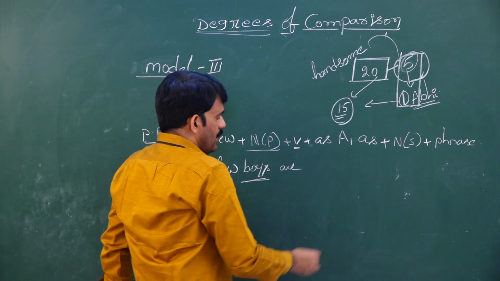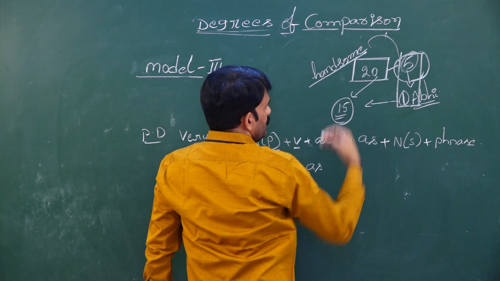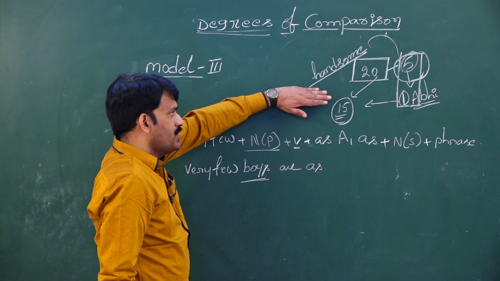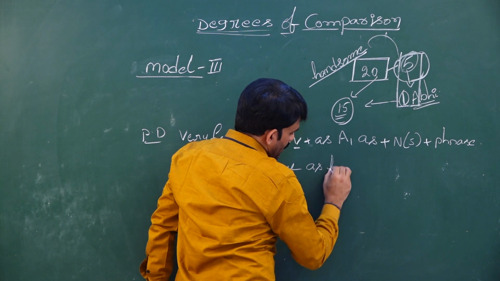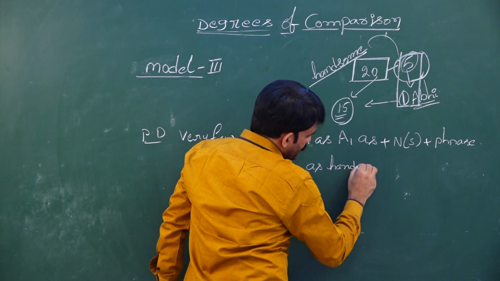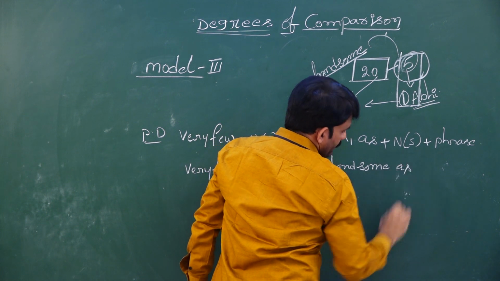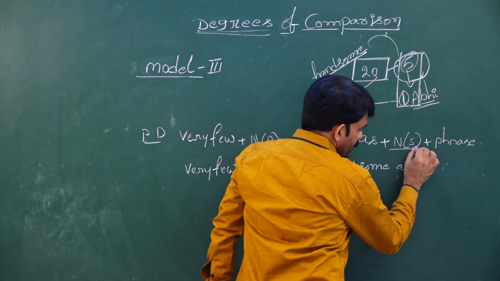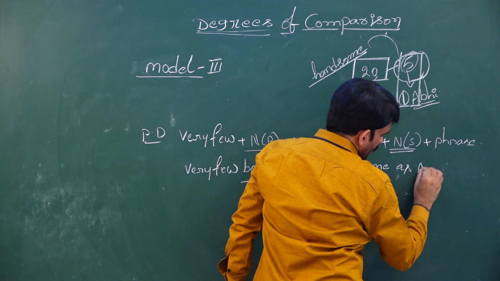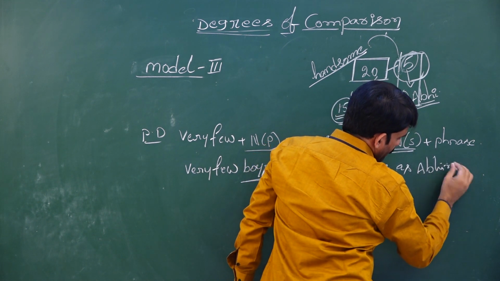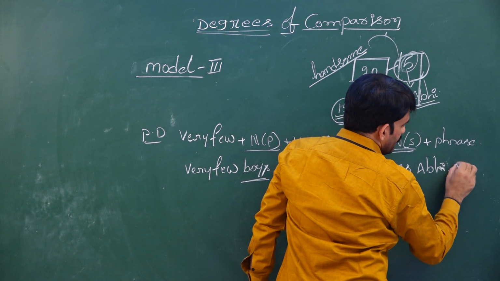Very few boys are as. What is the adjective I have taken here? The adjective I have taken here is handsome. So, very few boys are as handsome as Abhi. Here I am using again noun singular. Abhi in the class.